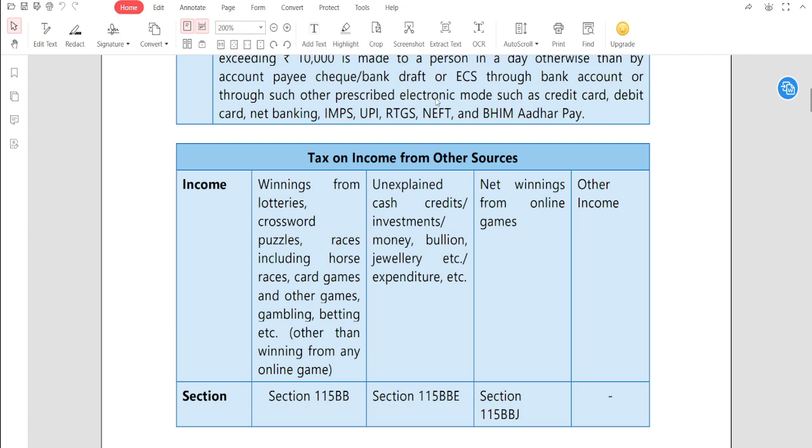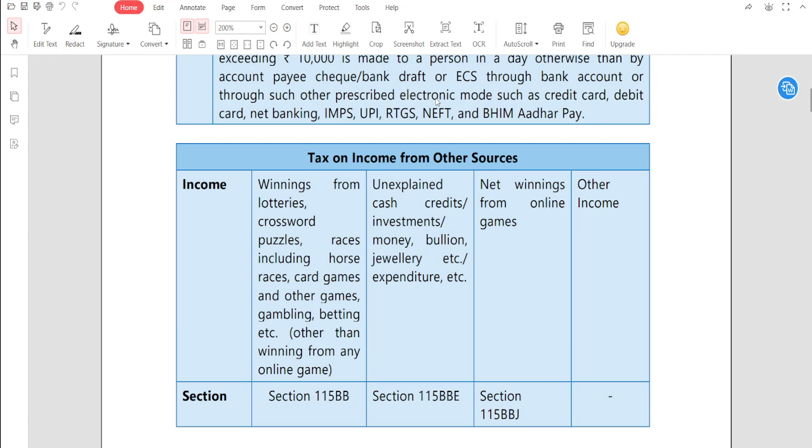So with respect to lottery, crossword puzzle, game, Section 115BB, with respect to unexplained cash trade or investment. Unexplained का मतलब समझते हैं आप? Unexplained means suppose you made cash investment in any company and you have not declared them in the return. Unexplained investment means an investment in which you have not explained anything in this particular return of income.